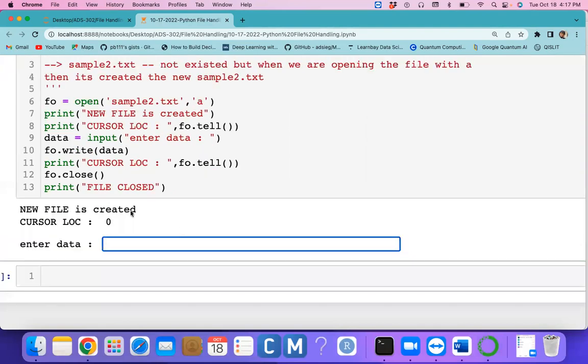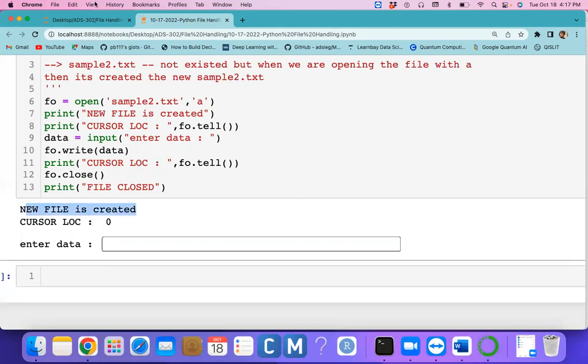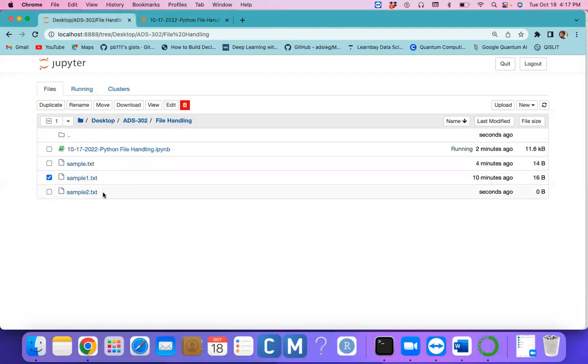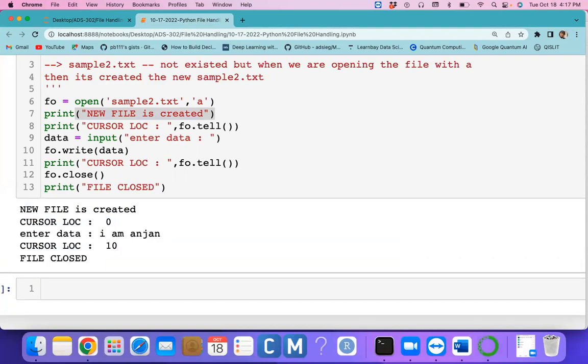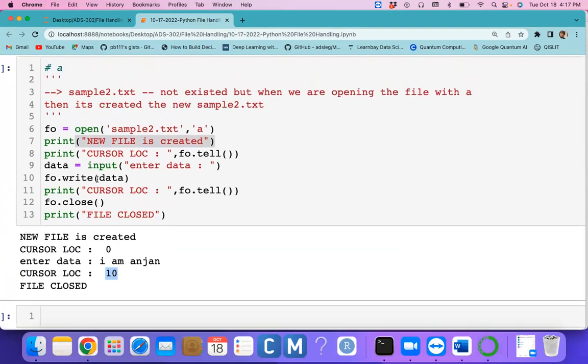Okay. So see here whether the file has been created or not. The sample2.txt file was not there before. You just executed, so this is the file you're opening in a mode, but it did not exist, so it created this particular file. After that the cursor is at the 0 location, so here we can enter some data. Here you enter 10 characters, so it printed only 10 characters.